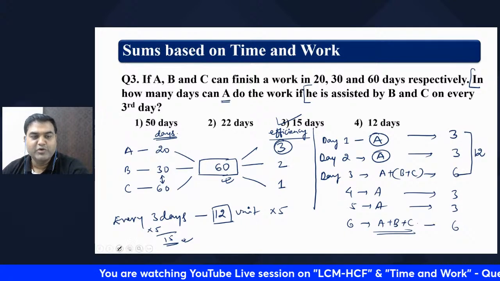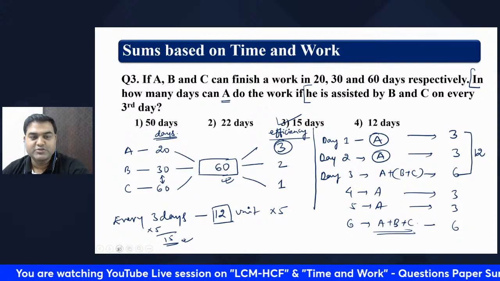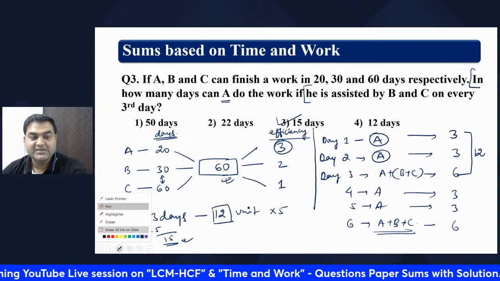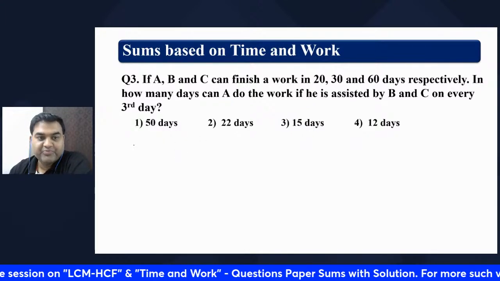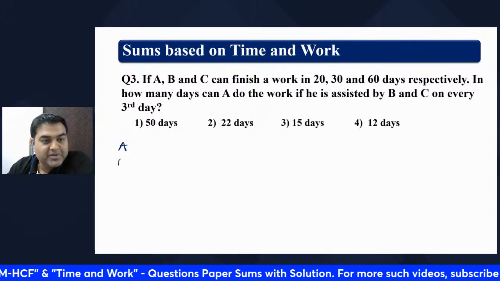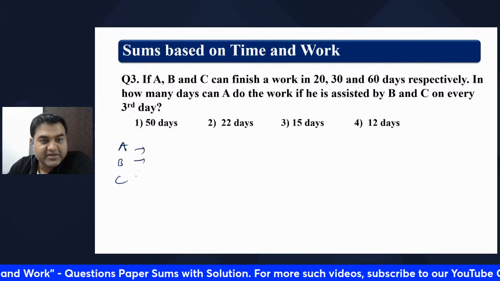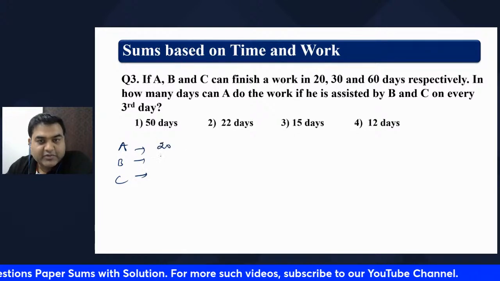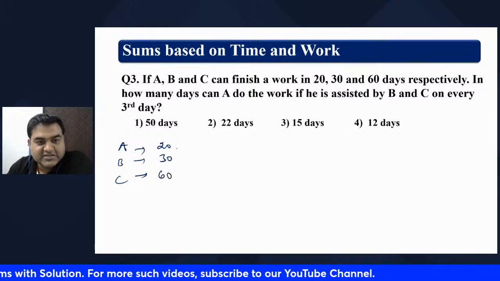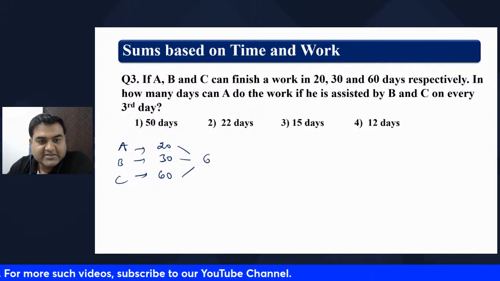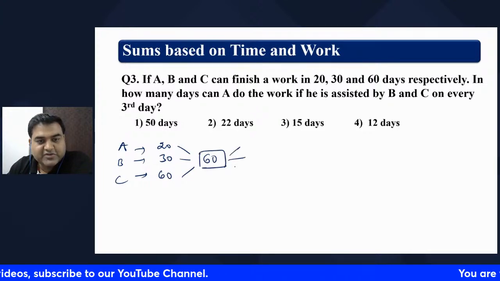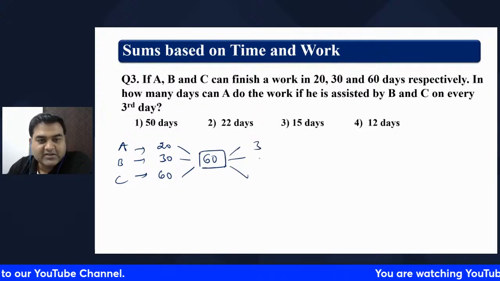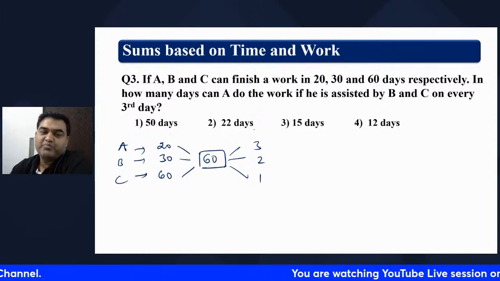One more time I'm trying to repeat, the easier way. Now A, B, and C take 20, 30, and 60 days. LCM is 60. The efficiencies of the people are 3, 2, and 1, right?